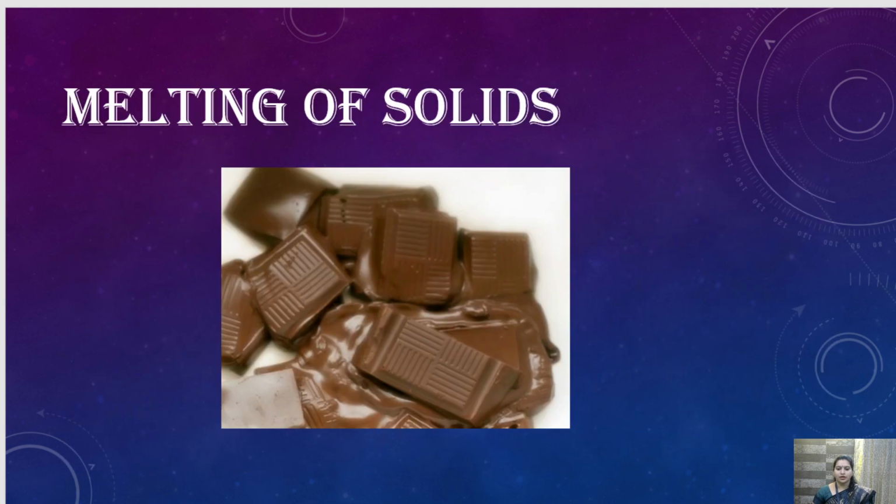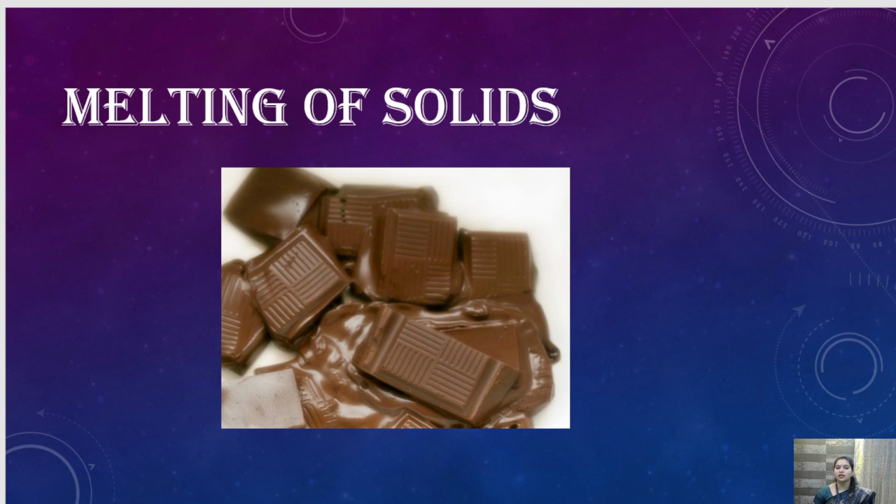Okay. Now next we have melting of solids. So take for example chocolates. Chocolate is a solid. It starts to melt. So is it a reversible or irreversible process? Can we again get back the chocolate after melting? Yes, definitely we can get back the chocolate. Like when we purchase a chocolate from the market and if we do not keep it in the fridge, if we keep it outside, it melts. Okay, but again when we put it in a refrigerator, it gets solidified again. Okay, so it is a reversible process.